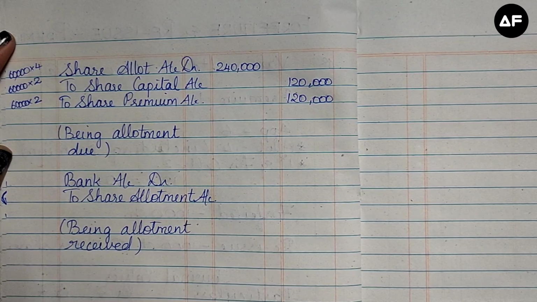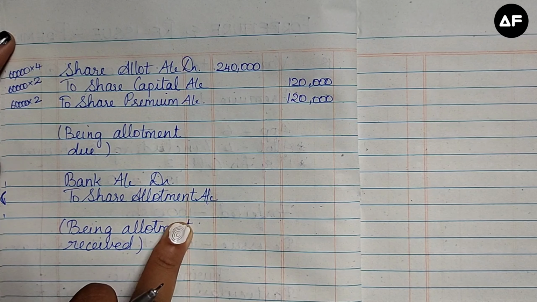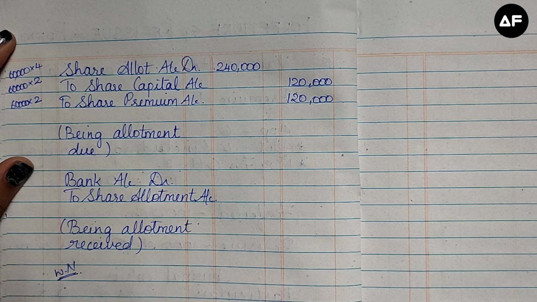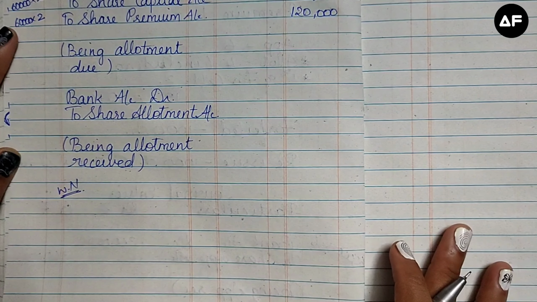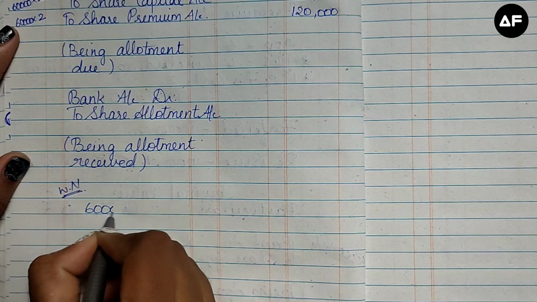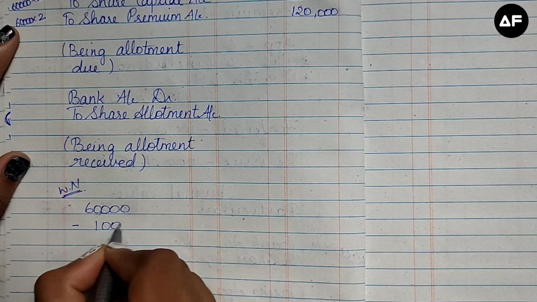So next is the receipt of share allotment. The entry is going to be bank account debit to share allotment. So here's a small working note which I am showing you. You need not do this, but this is the actual thing which takes place with this receipt of share allotment. So we have 60,000 shares in hand, and from that 60,000, 1,000 shares are being forfeited.